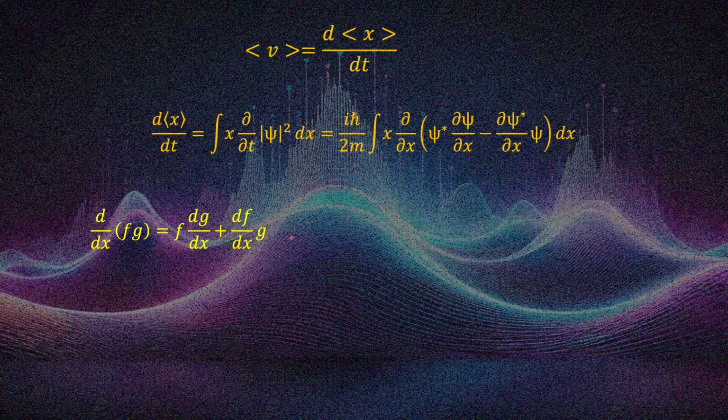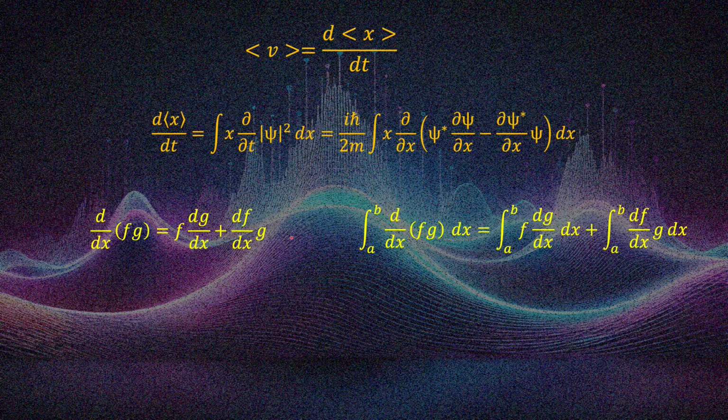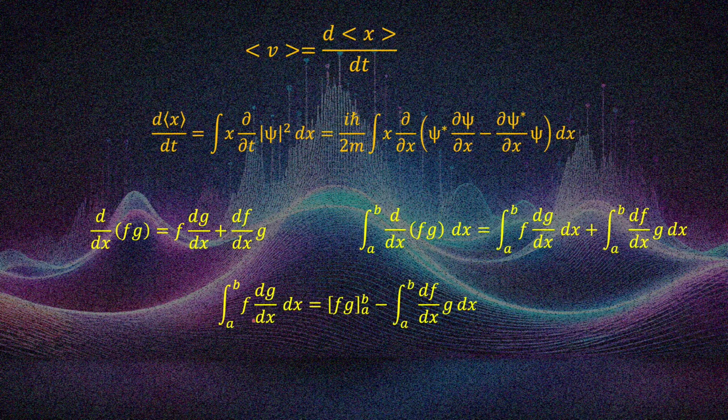Now I can apply the integration on both sides from a to b, whatever the limits are, and this side just becomes fg.